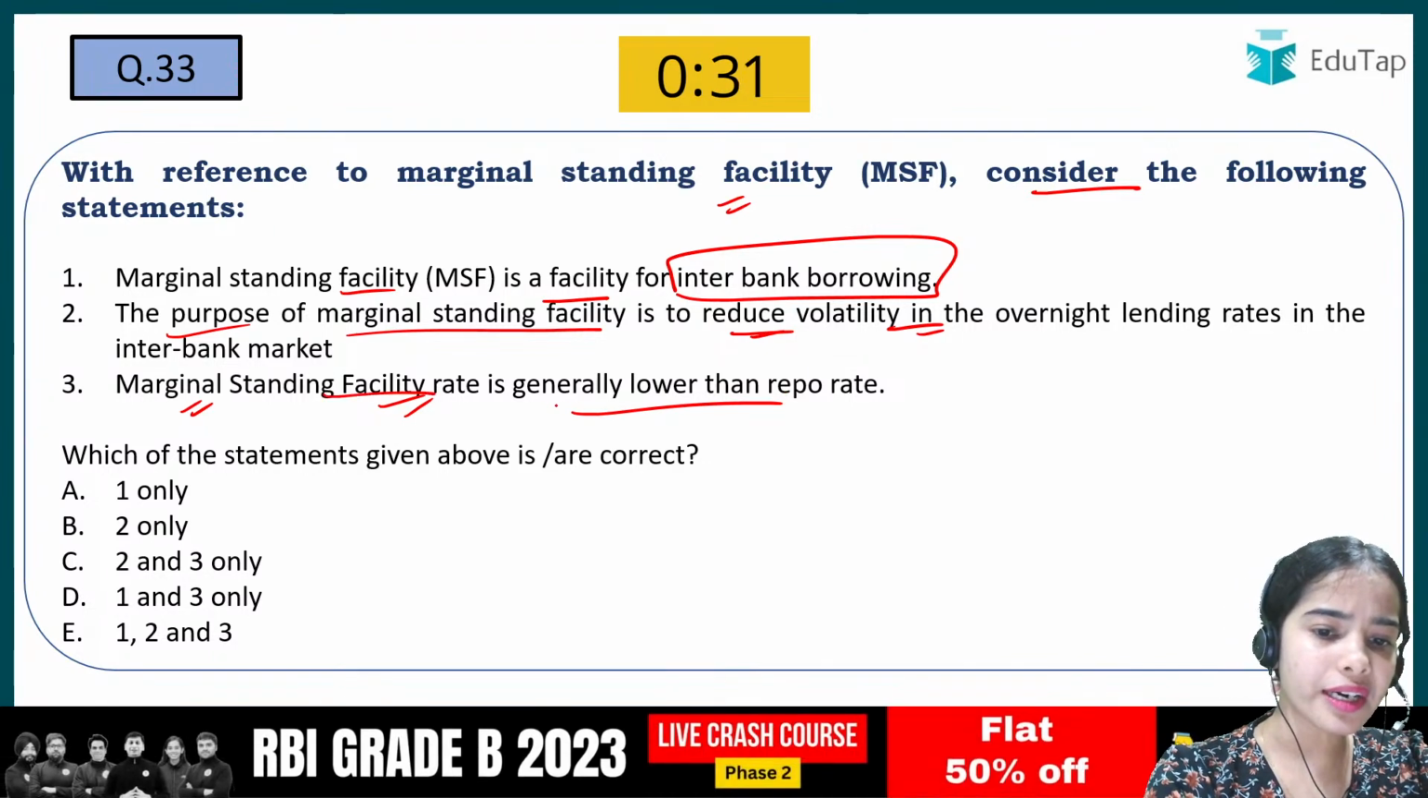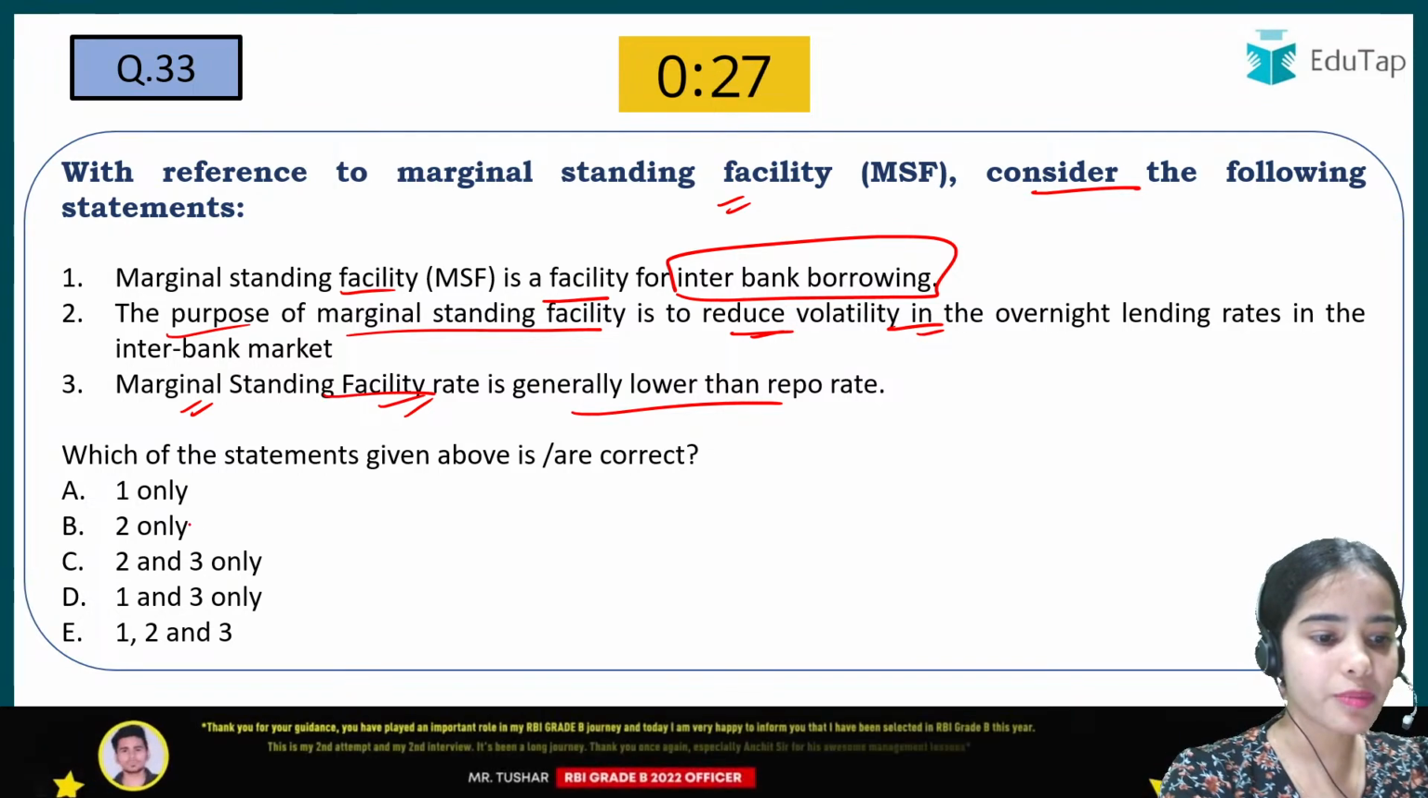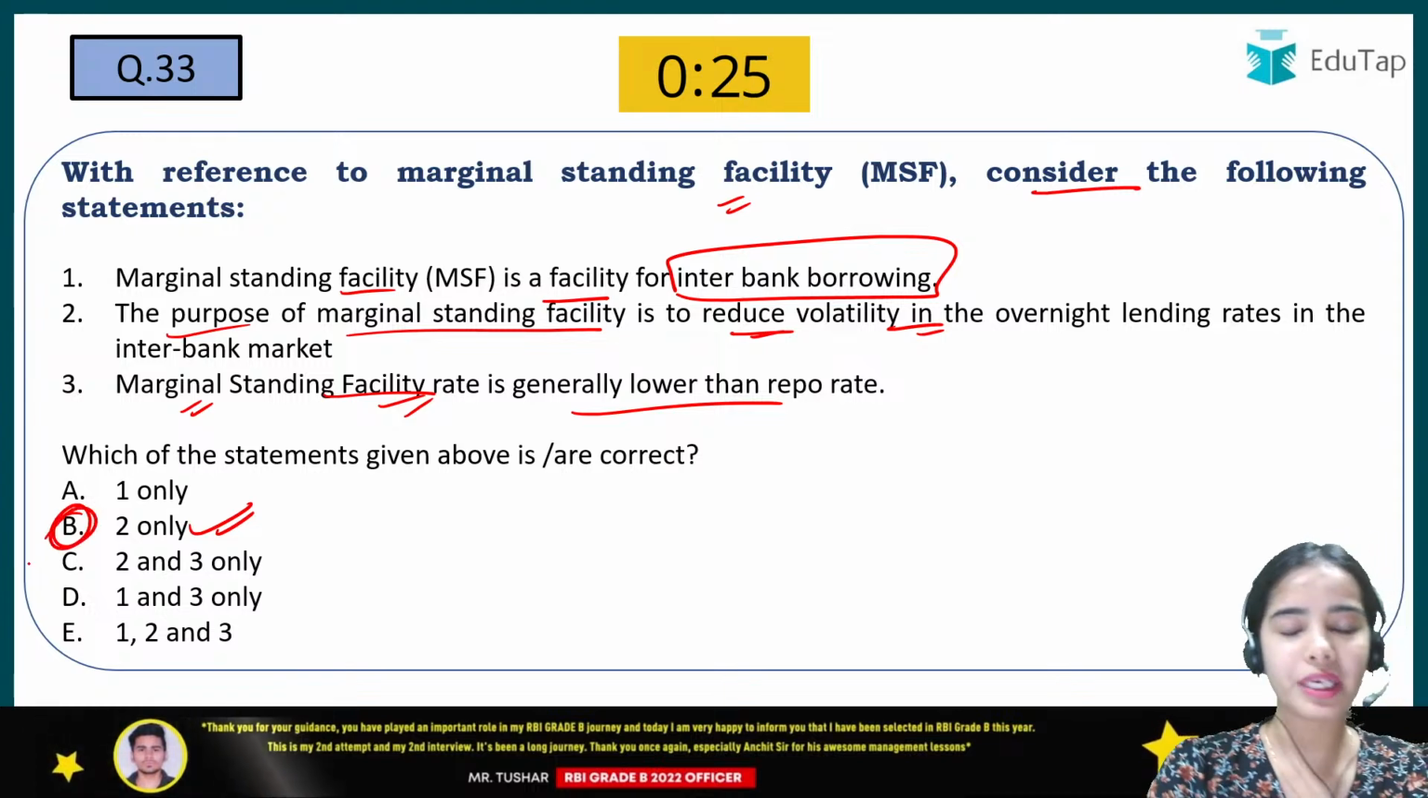Marginal standing facility rate is lower than repo rate. So I'm getting the answer B, that is correct. Okay. So the answer B is correct.